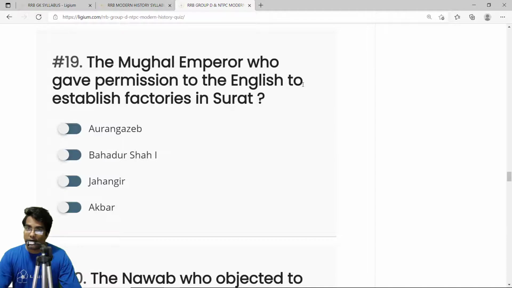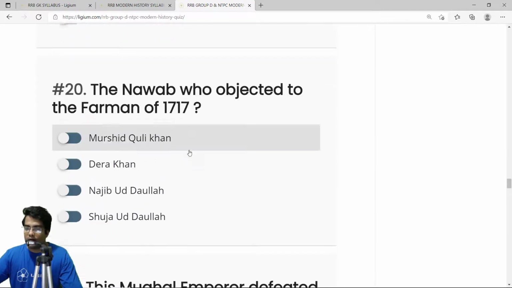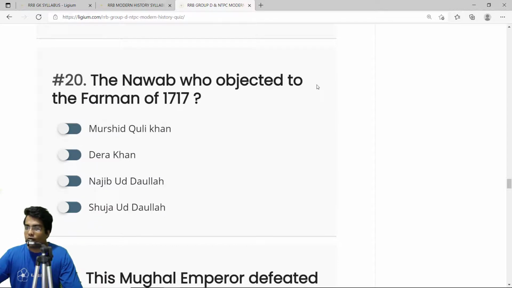But after the Battle of Swally Hole, the British defeated the Portuguese, and after that in 1615 they got permission from Jahangir to establish factories all around India. So the correct answer is Jahangir. The Nawab who objected to the Farman of 1717.